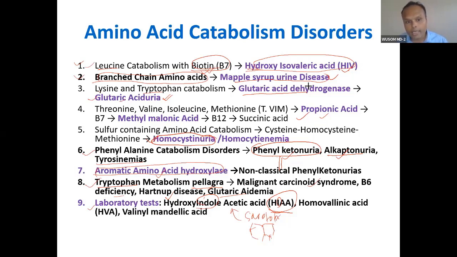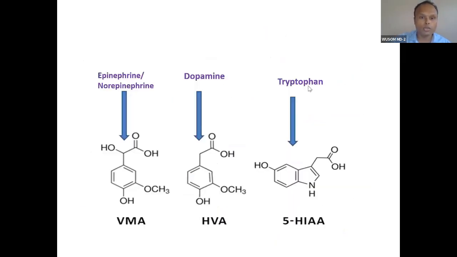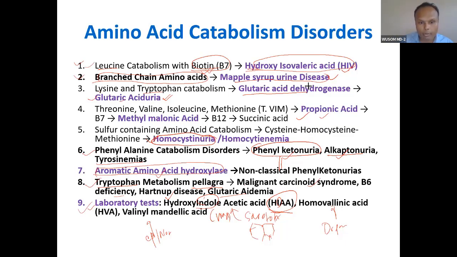Now, homovanillic acid, HVA, and vanillylmandelic acid, VMA. HVA is the breakdown product of dopamine, and VMA is the breakdown product of epinephrine and norepinephrine. So these two are products of catecholamines. These are the important things I have listed here. We will talk about them in these two classes, today's class and next class. These are very important. These are laboratory parameters.